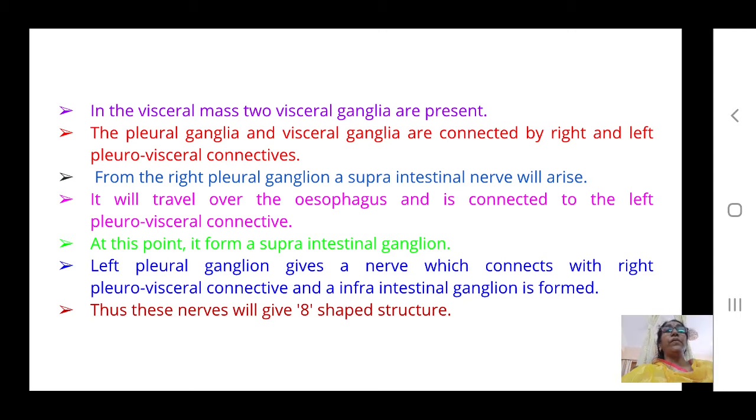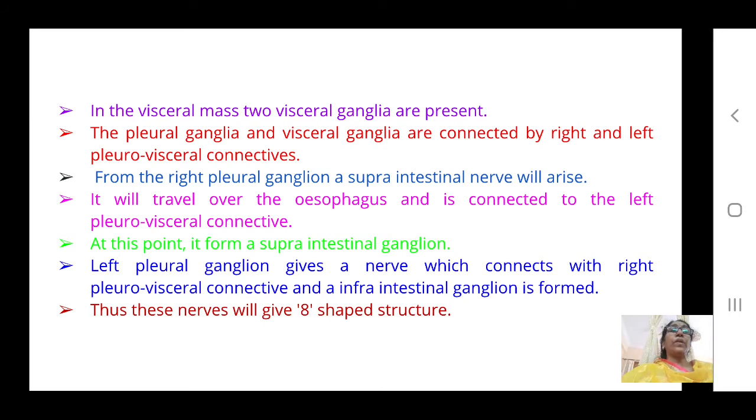That means where the nerve from the right pleural ganglion traverses over the esophagus and connects to the pleurovisceral connective, a ganglion is formed, and that is called the supraintestinal ganglion.